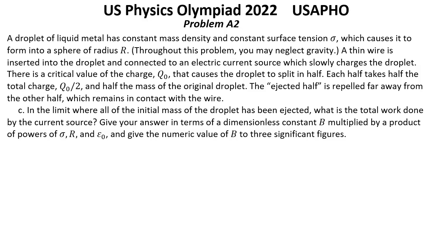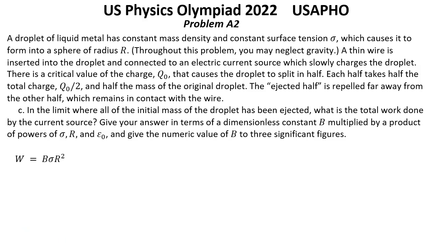Solution for question C. In the limit where all of the initial mass of the droplet has been ejected, what is the total work done by the current source? Give your answer in terms of a dimensionless constant B multiplied by a product of powers of sigma, r and epsilon 0, and give the numeric value of B to 3 significant figures. By dimensional analysis, the total work W done by the voltage source must be B multiplied by sigma r square.